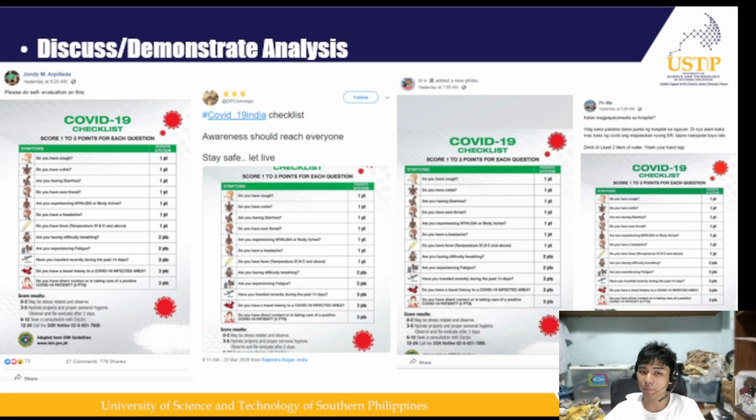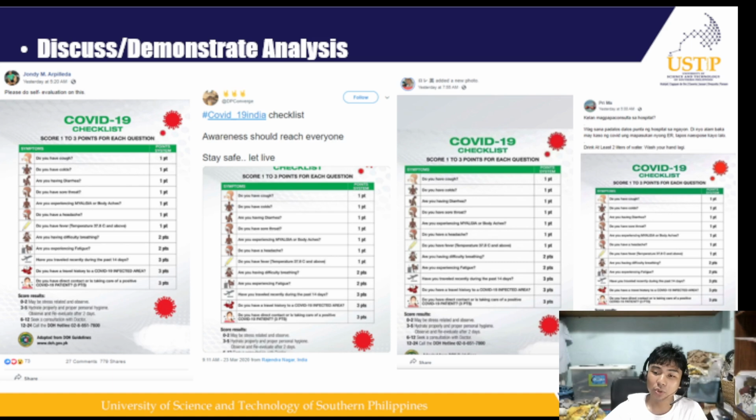There are multiple posts of the same image, the COVID-19 checklist, giving 1 to 3 points for each question. Allegedly, the higher the points, the more likely you are to have COVID. It said that if you were in the 0 to 2 range, it might just be from some other medical or unrelated reasons. In the 3 to 5 range, just take care of yourself a bit more and reevaluate after a couple of days. And in the 6 to 12 mark, it starts to get worrying because you might potentially actually have COVID. And it's said that if you get 12 points or more, you should just straight up call because automatically you just have COVID.